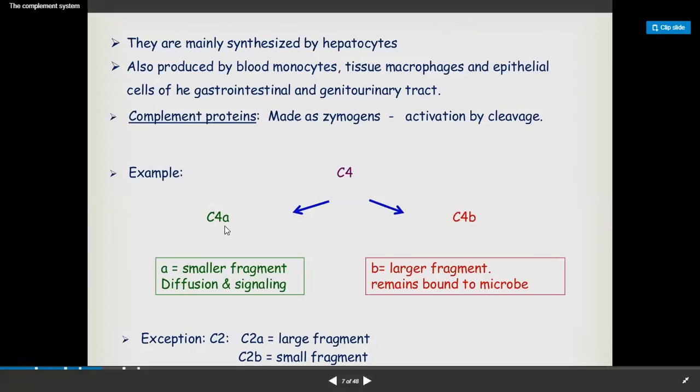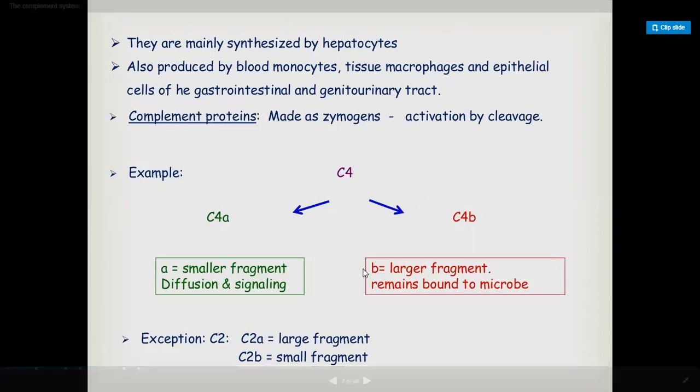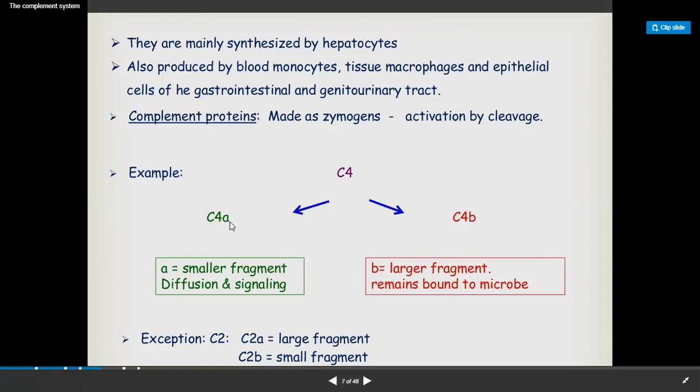For example, C4 will be converted into two parts, C4A and C4B. The A part is known for the anaphylactic reactions, and the B part is used for the lysis. The A part is a large fragment and the B part is a smaller fragment.